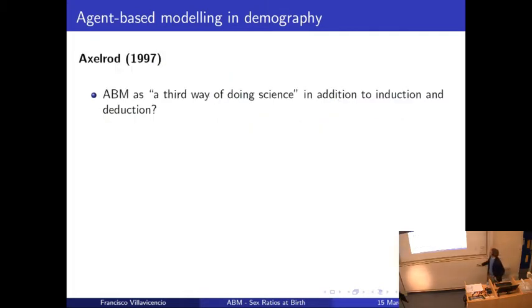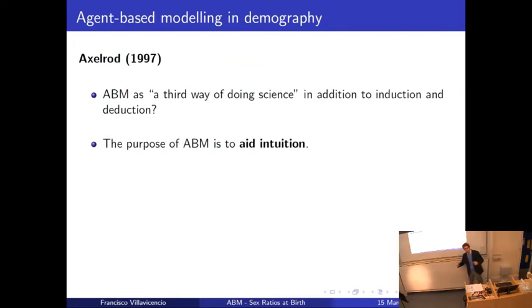Okay, just a final slide about agent-based modeling. There are some views that suggest that agent-based modeling is even a third way of doing science. This was Axelrod in the 90s. I put a question mark because I think it's probably a little bit optimistic, since 20 years later it's hard to say that it's really a third way of doing science, although I agree with him that it's very powerful. And also the main idea that I like from him is that ABM can be used to add intuition.